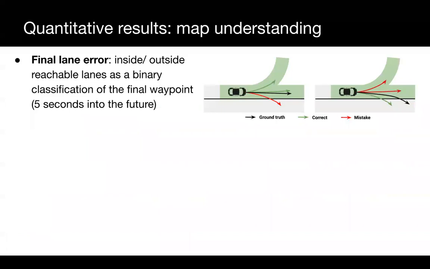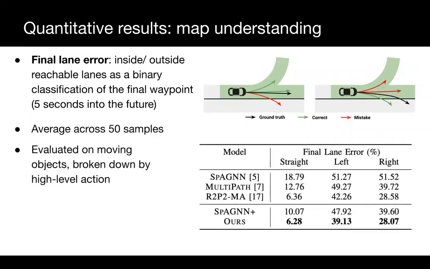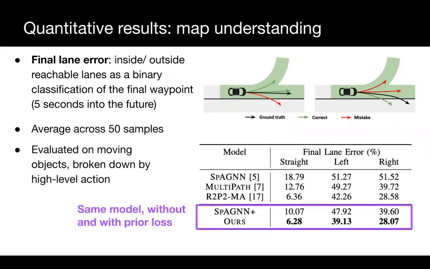To evaluate the map understanding, we can compute the final lane error. This is the percentage of samples whose final waypoint disagrees with the ground truth in terms of falling inside or outside the reachable lanes. We do this for 50 predicted samples and only evaluate on moving objects since static ones are trivial. We also break down the results by high-level action. We can see our method shows gains over previous approaches. In particular, it is worth looking at SPAGNN+, which is the exact same model as ours, with the only difference that it doesn't have the prior loss.